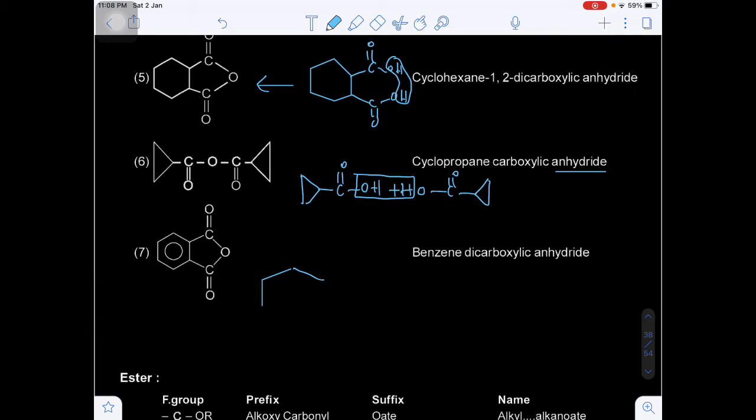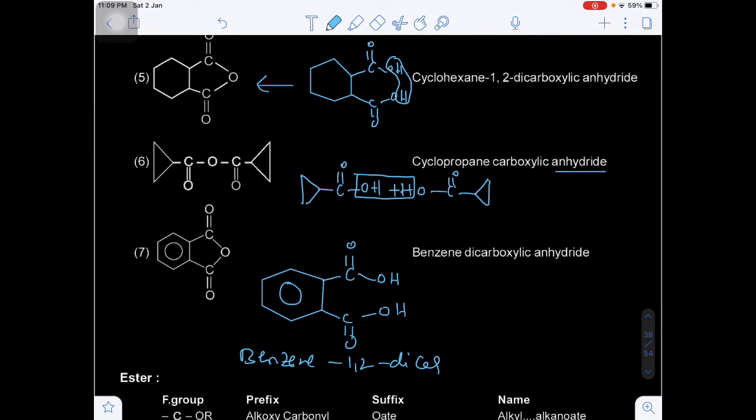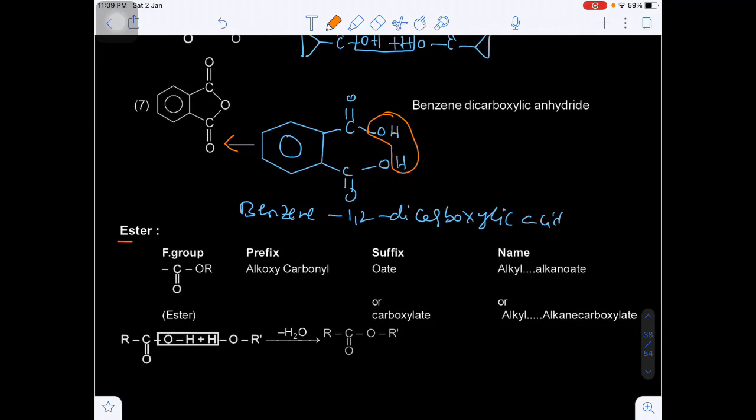Now this is the benzene. The molecular formula of benzene we know, C6H6, and at the 1,2 position, 2 carboxylic acids will be present. So this is called benzene 1,2 dicarboxylic acid. In benzene 1,2 dicarboxylic acid, if you see, on adjacent carbons there are OH groups. So here by removing the water molecule, you will get the benzene dicarboxylic anhydride. Okay, and next one will be the ester.